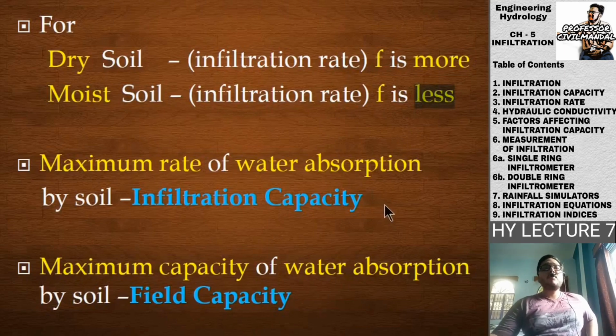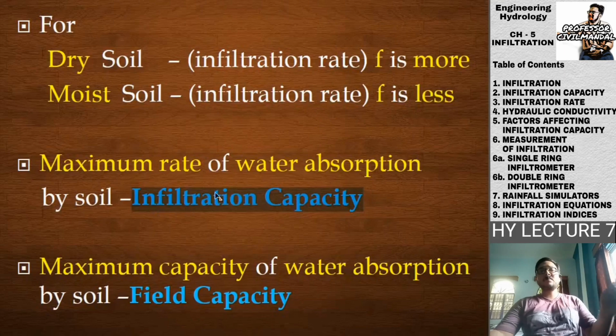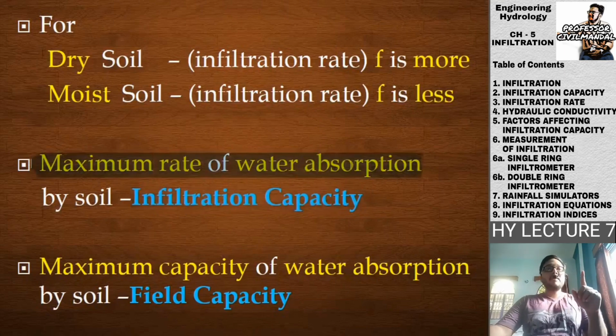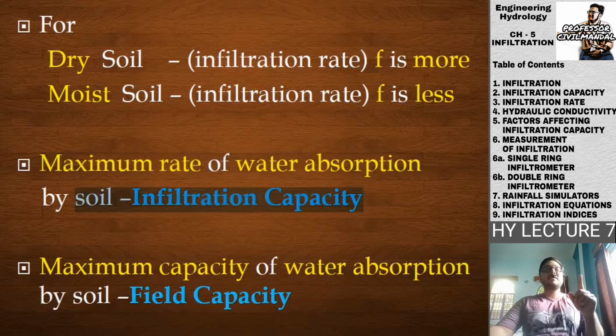The maximum rate of water absorption by soil is the infiltration capacity. We read the definition just ago. Just to give a brief idea, you can write in your notes in a bullet point that the maximum rate of water absorption by soil is the infiltration capacity.